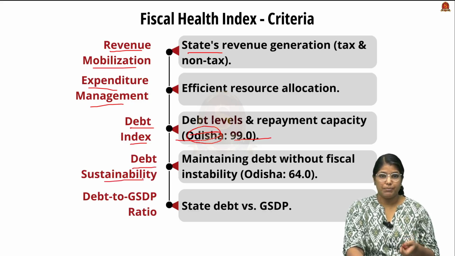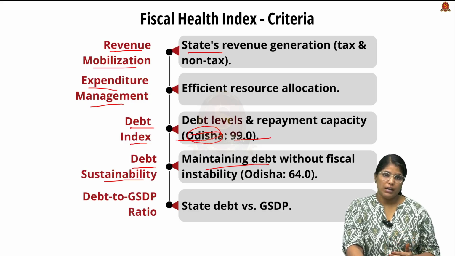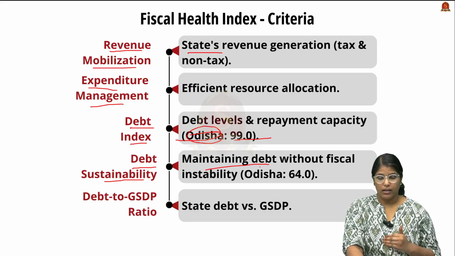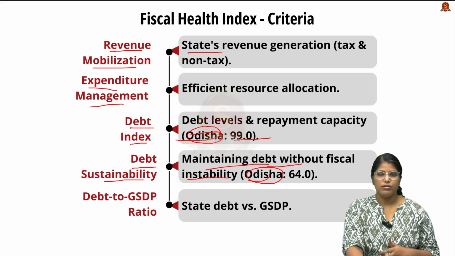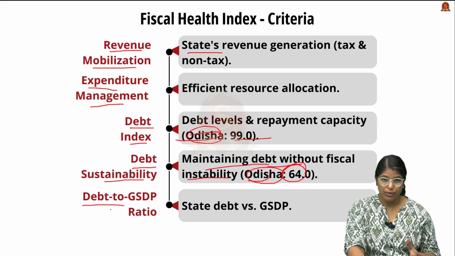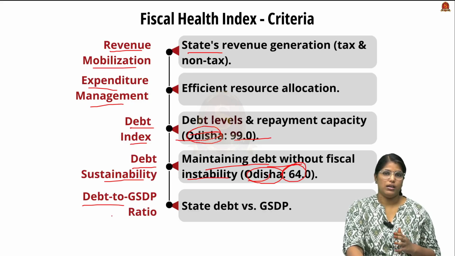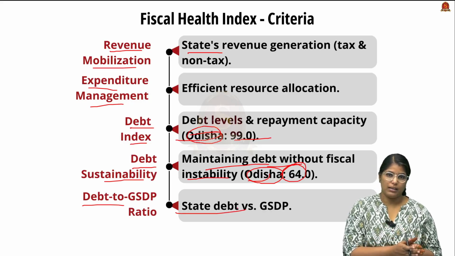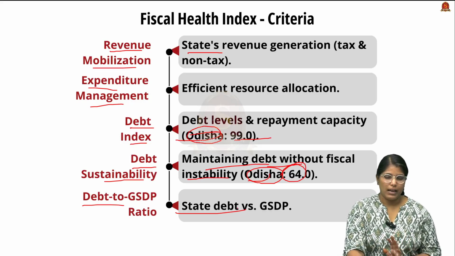And then we have debt sustainability. This parameter talks about how sustainably a state can take on debt without causing fiscal instability in the state. In that also, Odisha has topped with 64 points. Then we have the debt to GSDP ratio. GSDP is the gross state domestic product. Here the state's debt and the gross domestic product of the state are compared, and based on that, the points are given.